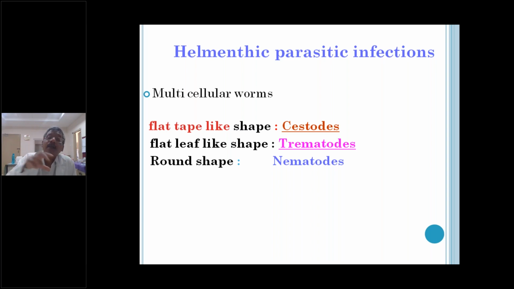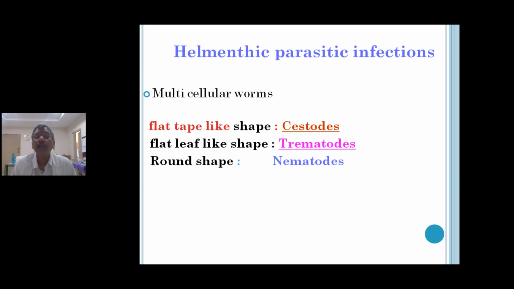Why? Because the habitat, the abode of these worms, is sometimes the large intestine, sometimes the small intestine, sometimes the body tissues. The large intestine is the abode in case of Enterobius vermicularis and Trichuris trichiura.